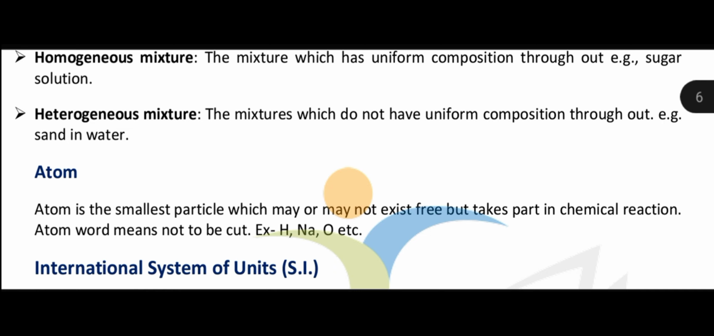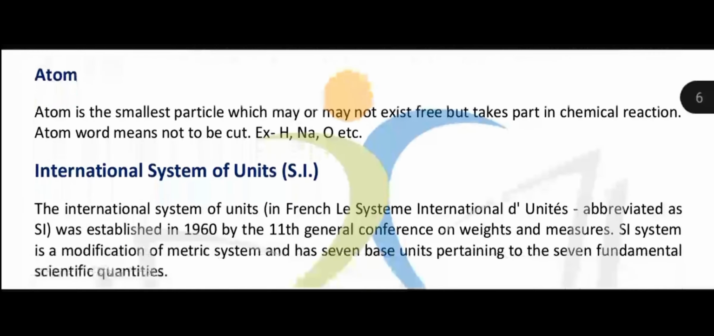Here you can see in nature hydrogen exists as H2, hydrogen molecule. Oxygen exists as O2, oxygen molecule. But we are studying about the atom, so you have to take the single atom like hydrogen, oxygen. Clear? Now next is the International System of Units.